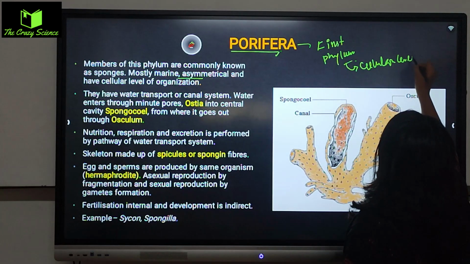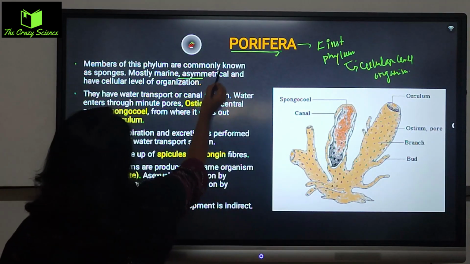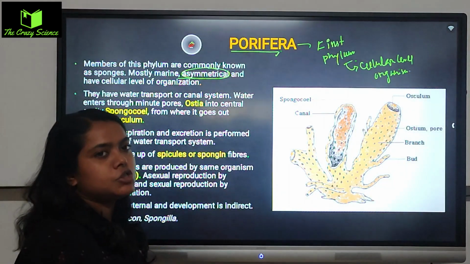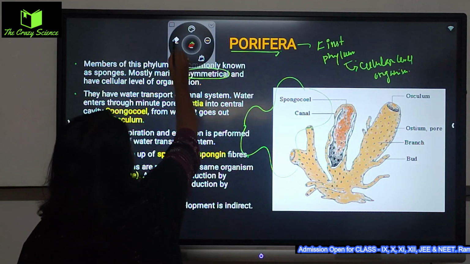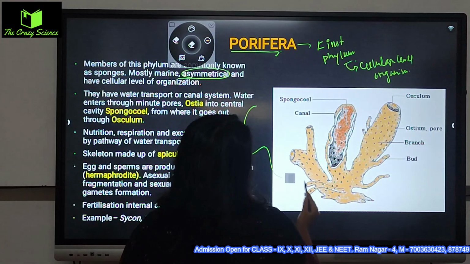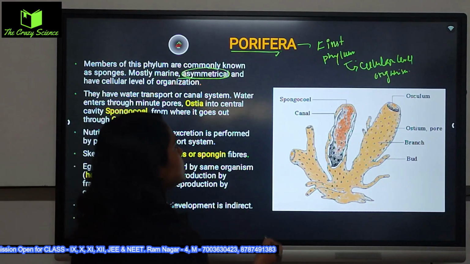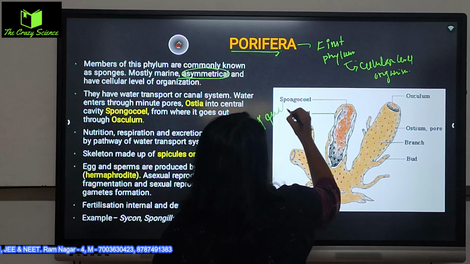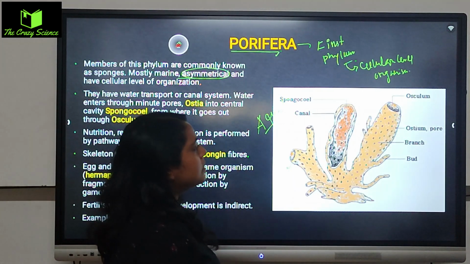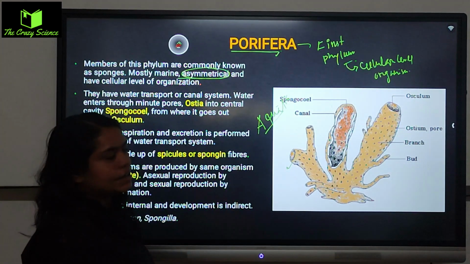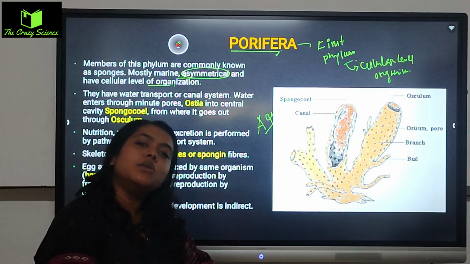Cellular level of organization means ওদের বডিটা একটা সেল দিয়ে মেড আপ হয়। এবার কথাটা হলো যে their bodies are asymmetrical, they don't have any kind of particular shape, means it's kind of just যেভাবে আমরা amoeba পড়েছি কোনো শেপ ছিল না, without any particular shape they actually found in different pond, water, এসব জায়গাতে soil-এর মধ্যে আমরা দেখতে পেয়েছি। That kind of the Porifera also, it's completely aquatic। ঠিক আছে, এরা aquatic basically and they look like this। ঠিক আছে, এরকম ভাবে দেখতে লাগে যে বডিতে কোনো শেপই থাকে না, they are asymmetrical, irregular in shape and have cellular level, just আমি এখন বললাম body is made up of the cell only, there is no tissue, no organ systems.